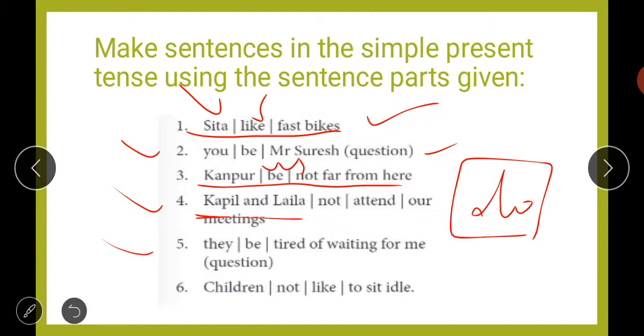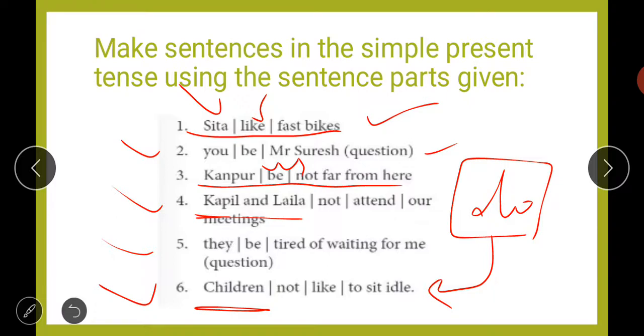So like this. Next, sixth, is children not like to sit idle. So again, children. We are talking about more than one child, the plural of child is children. So again we will use the helping verb do here. So children do not like to sit idle. Idle means to sit at ease, to sit without work. So they do not like to sit idle or in leisure. They always want to play, or they always want to do some kind of activities. So they do not like to sit idle.